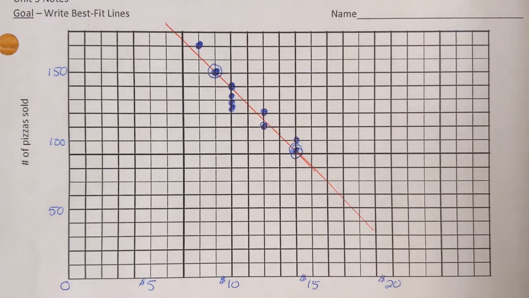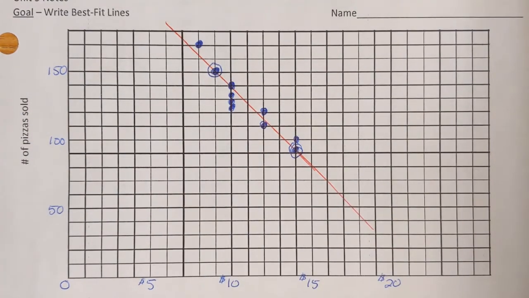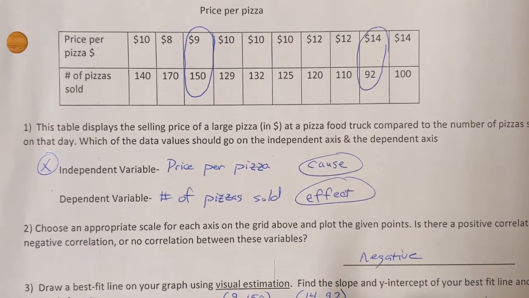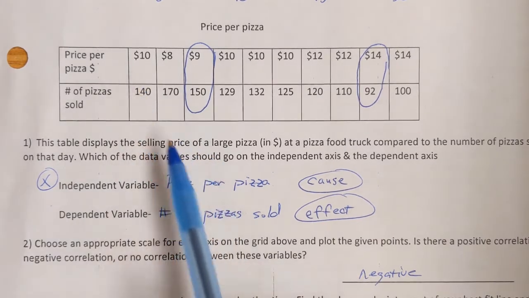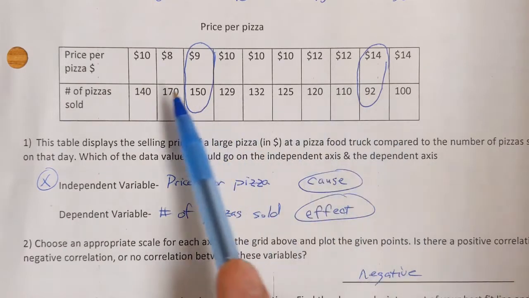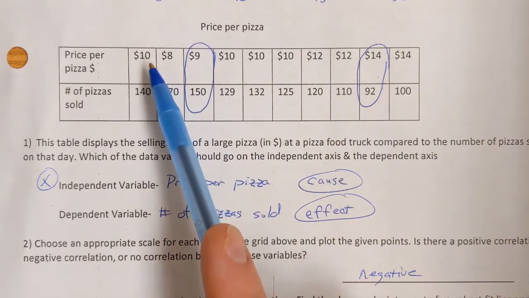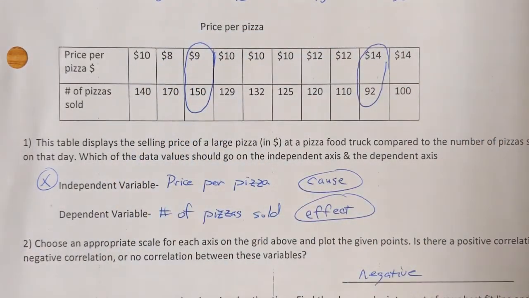All right, so at this time, I want to shift over to the notes, the specific notes we're going to take for this unit, for this goal, how to write best fit lines. And so hopefully you have this paper. You should receive this in class, or you can get it from me if you need it. All right, so here we have this scenario. There's a pizza food truck experimenting with how much they want to charge for their large pizza. You can see here on the first day, they tried charging $10 for their large pizza, and they were able to sell 140 of them.